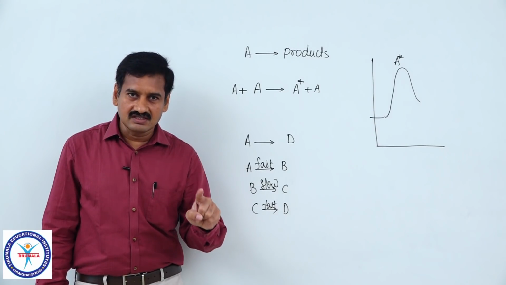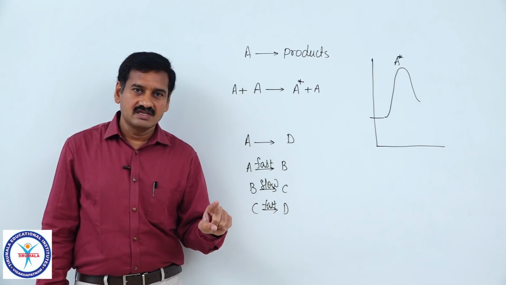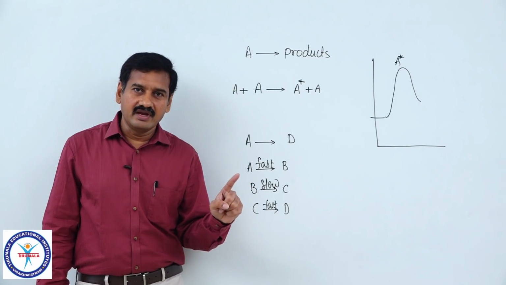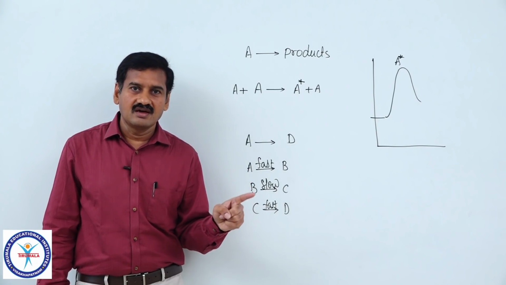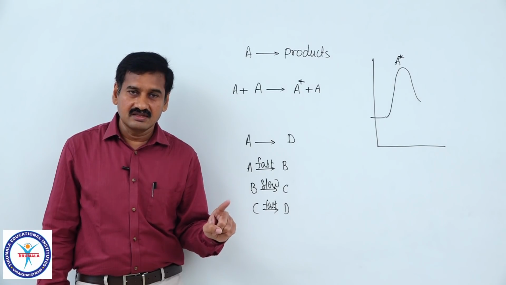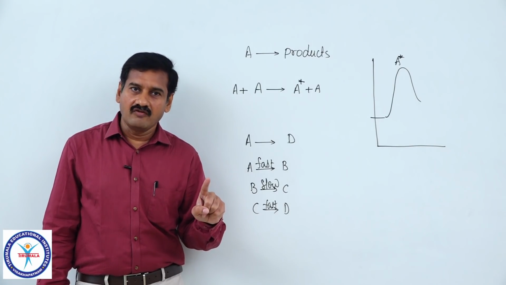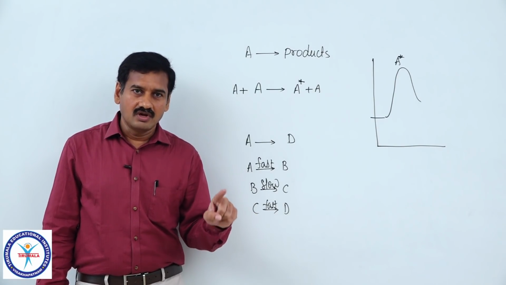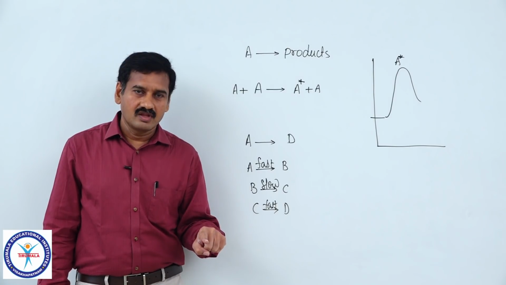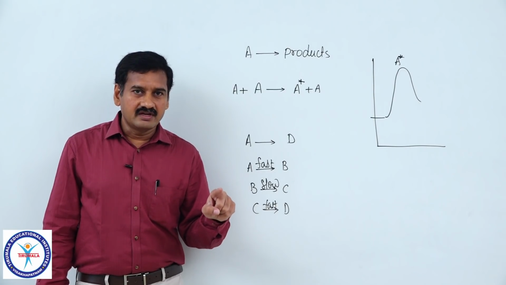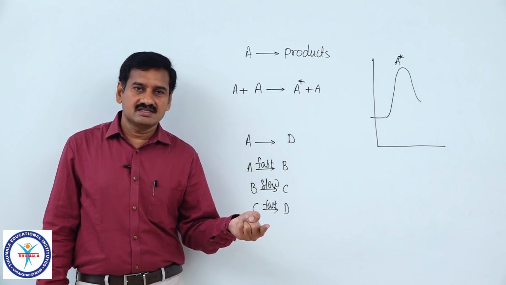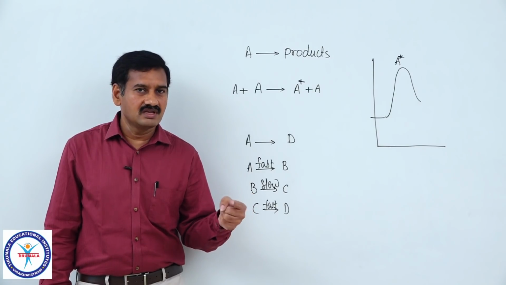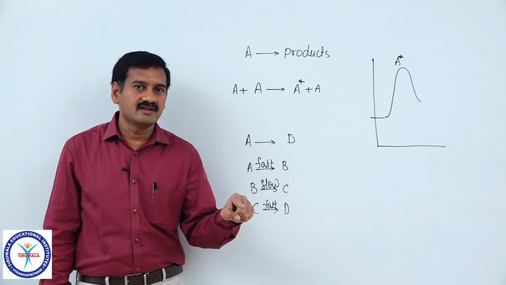Even in complex reactions, in most chemical reactions, especially organic reactions, the molecularity of the rate determining step can be taken as the order of the overall reaction. That is a general statement, and of course exceptions are there. So, if statement type questions or true or false questions are given to you, and the statement is that the molecularity of the rate determining step in all reactions is equal to the overall order of the reaction, then that is false. If always is specified, that is false.